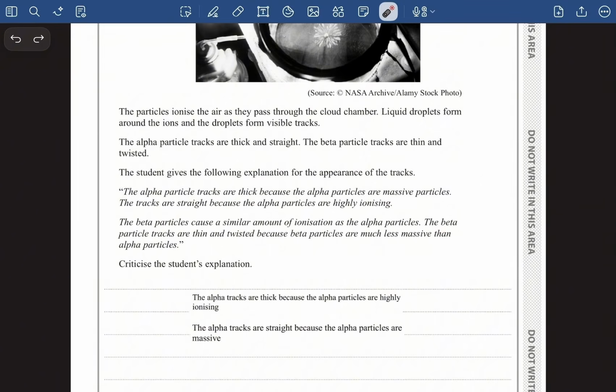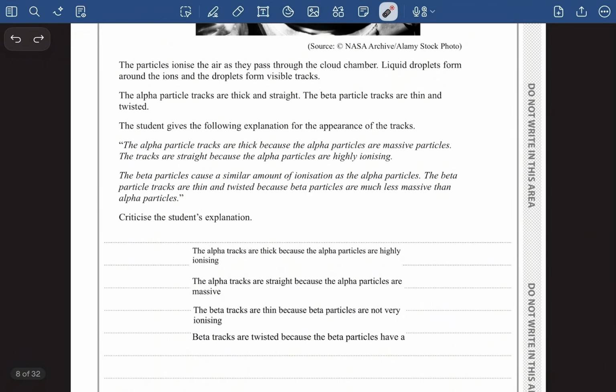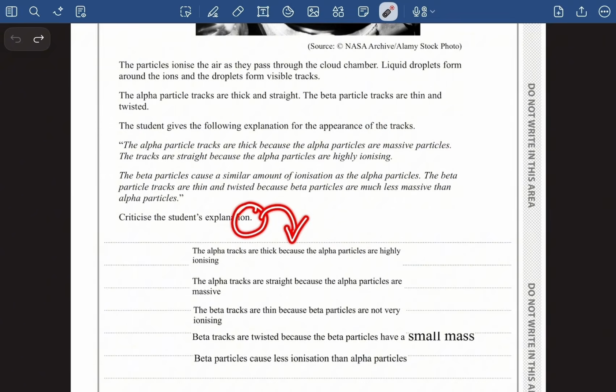Now the next part says the beta particle tracks are thin and twisted because beta particles are much less massive than alpha particles. Yes, it's true that beta tracks are twisted because the beta particles have a smaller mass, or we can say they are less massive. The beta tracks are thin because beta particles are not very ionizing. So these are basically all our points. This is also very important: beta particles cause less ionization than alpha particles, and this is what they asked us to criticize, and we did criticize right here.